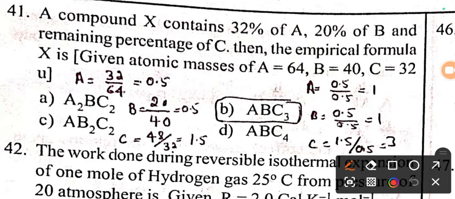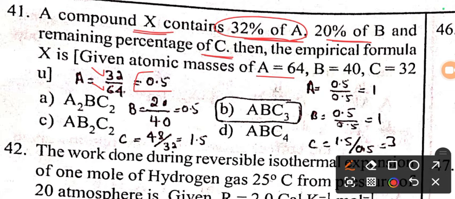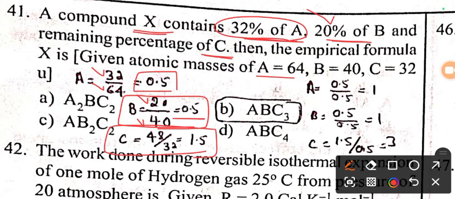Next question we have from some basic concepts of chemistry about empirical formula. There is a compound X which contains 32% of A, 20% of B and the remaining percentage of C. We need to find out the empirical formula of X. The atomic masses are given. For A, first we can find the atomic ratio by dividing its percentage by its atomic mass 64. We get atomic ratio 0.5 for A. For B also, when we divide its mass with its atomic mass, we get 0.5. For C, the remaining is 48 divided by its atomic mass 32, we get 1.5.